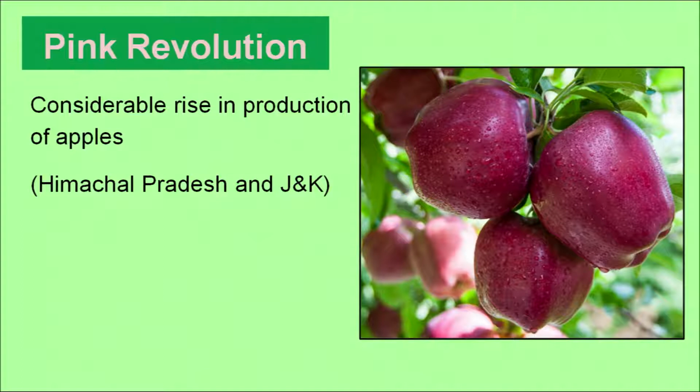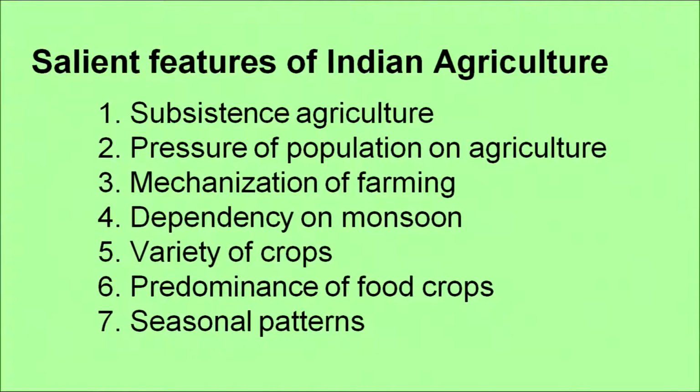Yes, it refers to a considerable rise in the production of apples, especially in Himachal Pradesh and Jammu and Kashmir. Now, we will be switching over to some of the salient features of Indian agriculture. This means some of the important features of Indian agriculture. One important feature is its subsistence nature. That means subsistence agriculture is practiced here. There is pressure of population on agriculture.